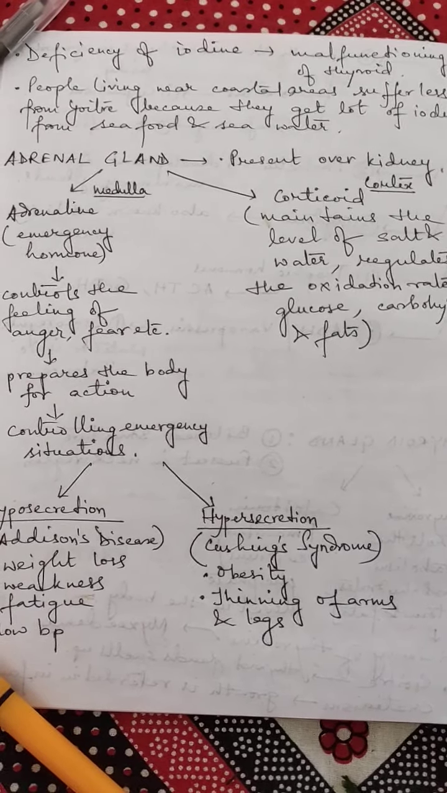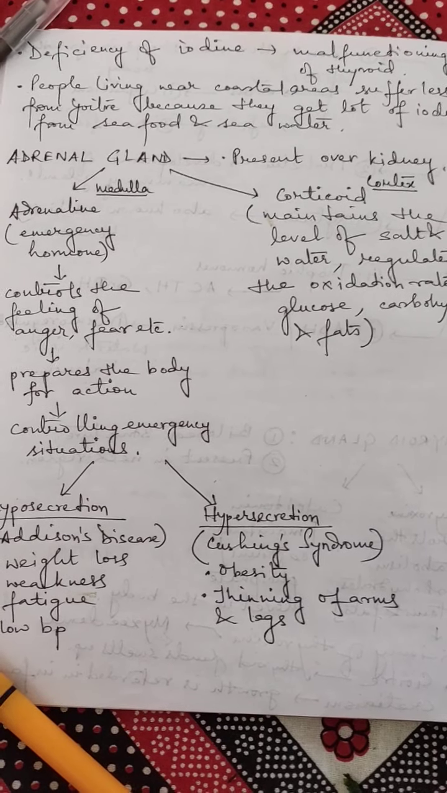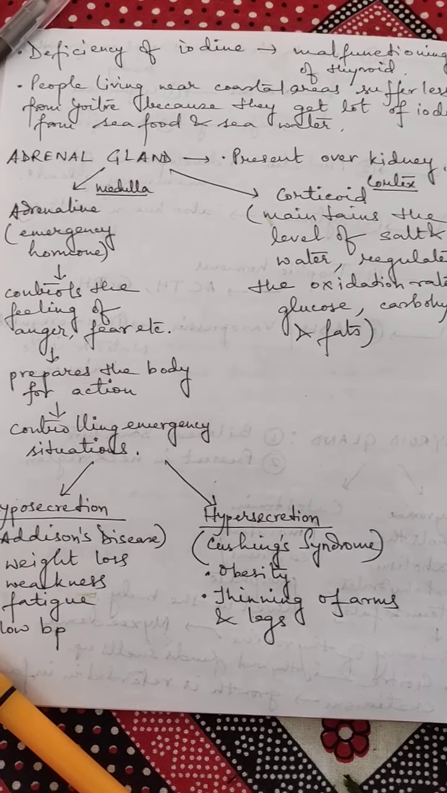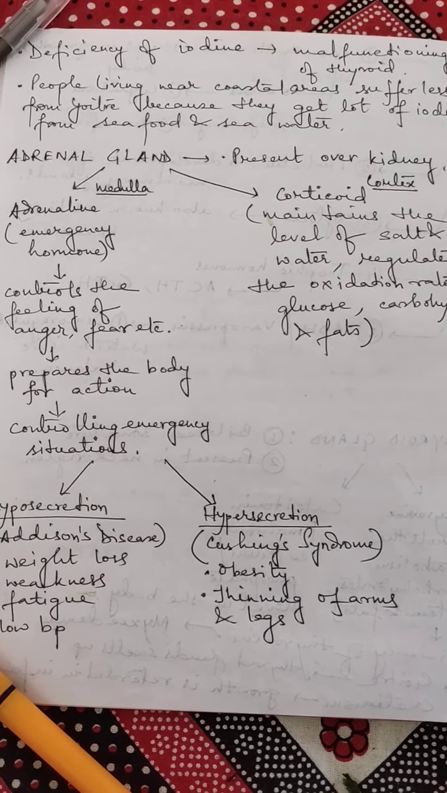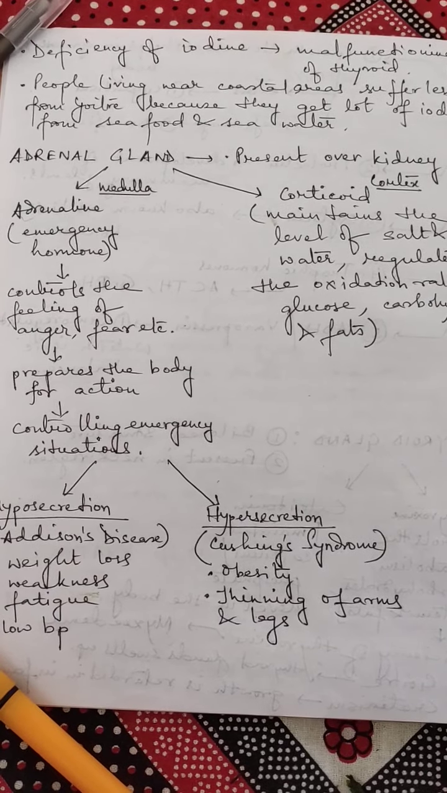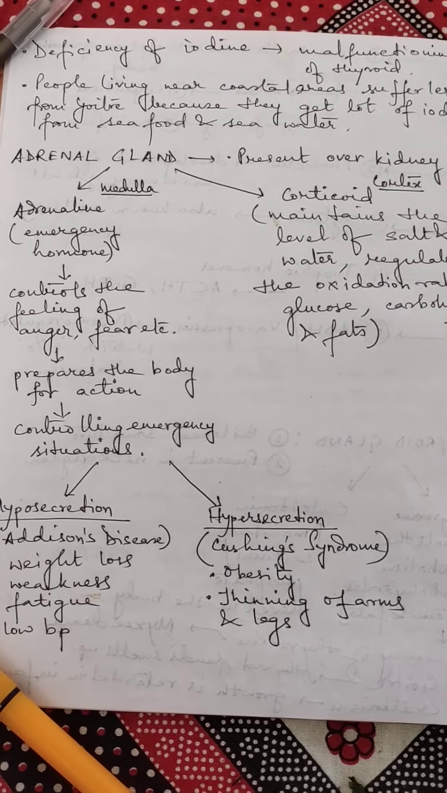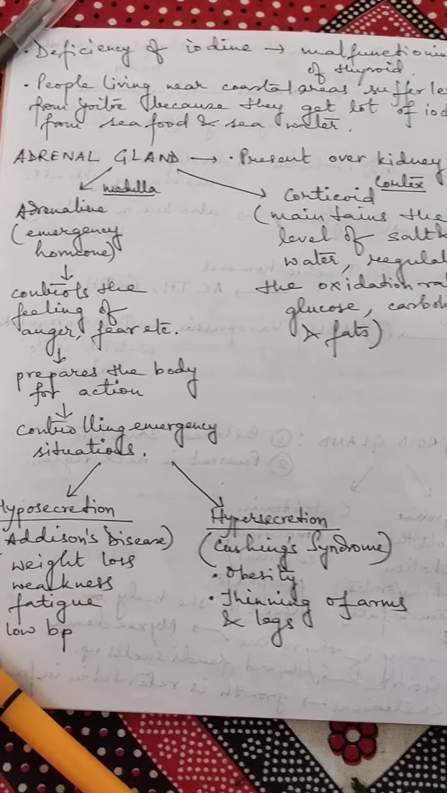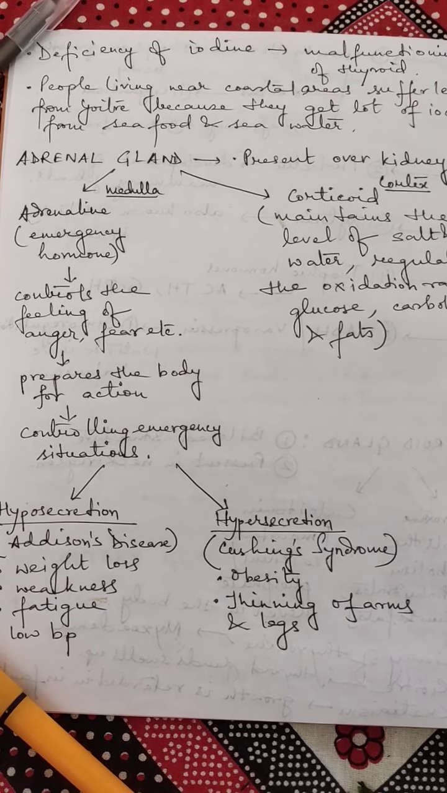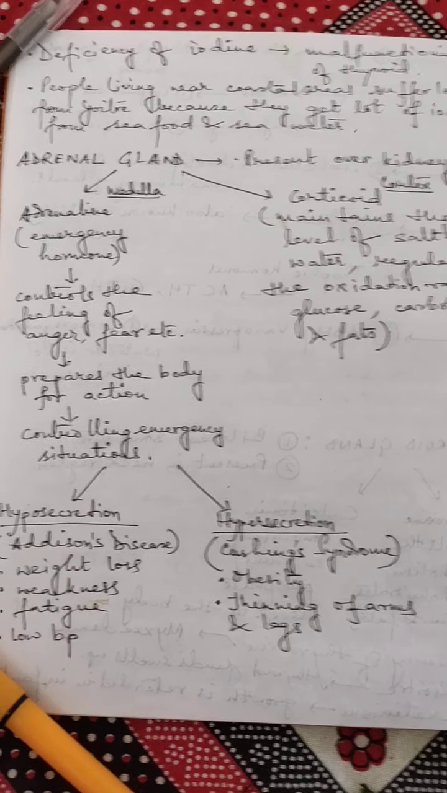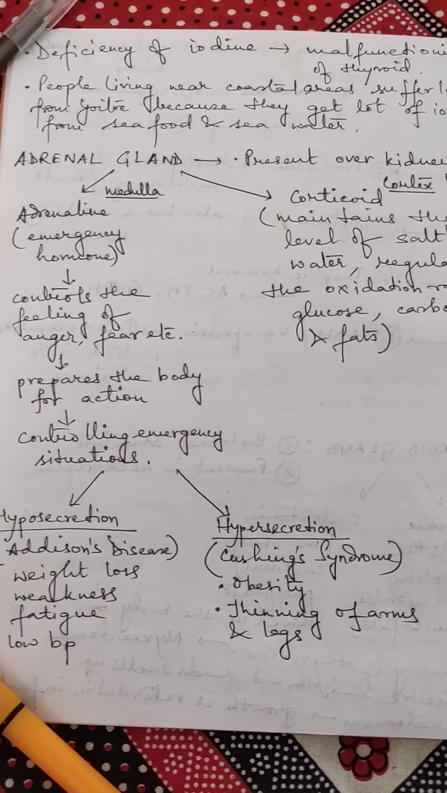Next, the third kind of gland is the adrenal gland. Very important again. And what is their location? They are present over the kidneys as cap-like structures. And if we take a cross section of this gland, we can see there are two parts, medulla and cortex. Medulla gives out adrenaline hormone, which we also call emergency hormone. Why? Because it controls the feeling of anger, fear, etc. And it also prepares our body for emergency situations.